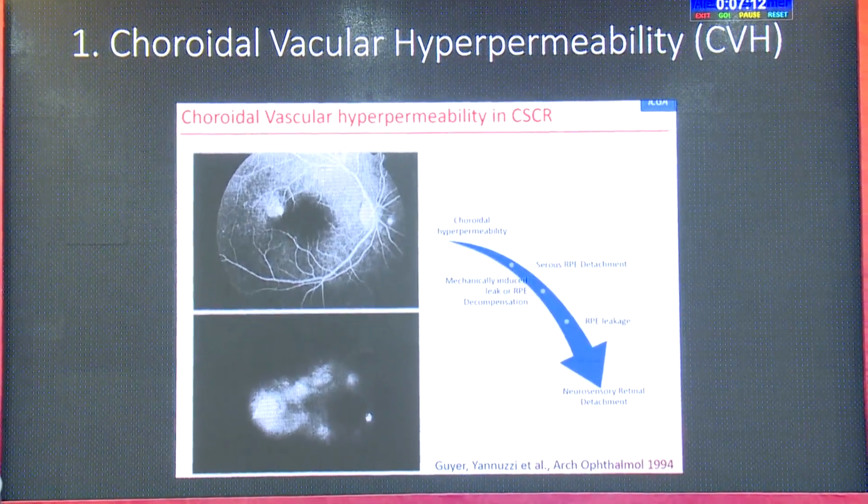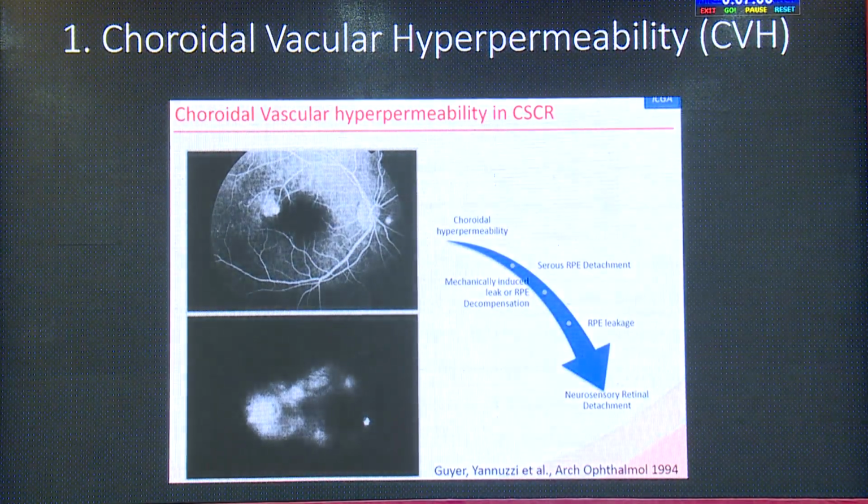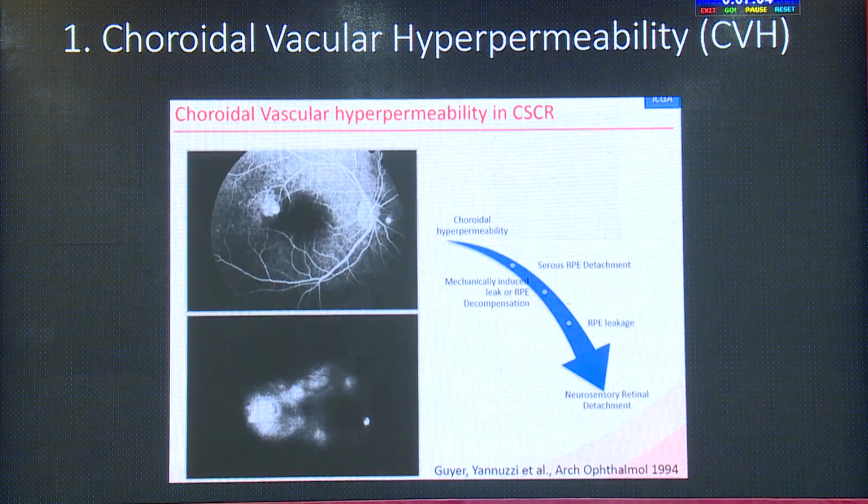The first most important aspect in the pathogenesis of pachychoroid disease is presence of choroidal vascular hyperpermeability. Now, as you can see, the ICG is the best technique to demonstrate the presence of choroidal vascular hyperpermeability, and this is the basis of development of mechanical defects in the RPE decompensation causing serous detachments, RPE leakage, and eventually there would be a neurosensory retinal detachment.